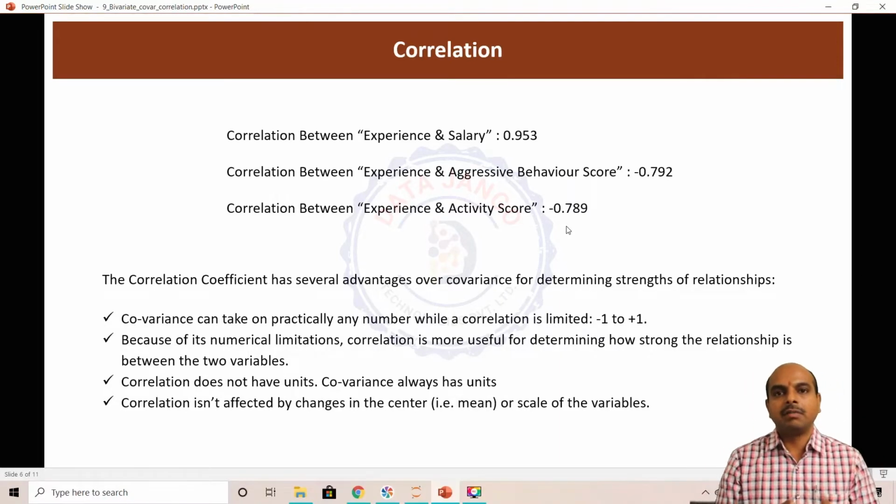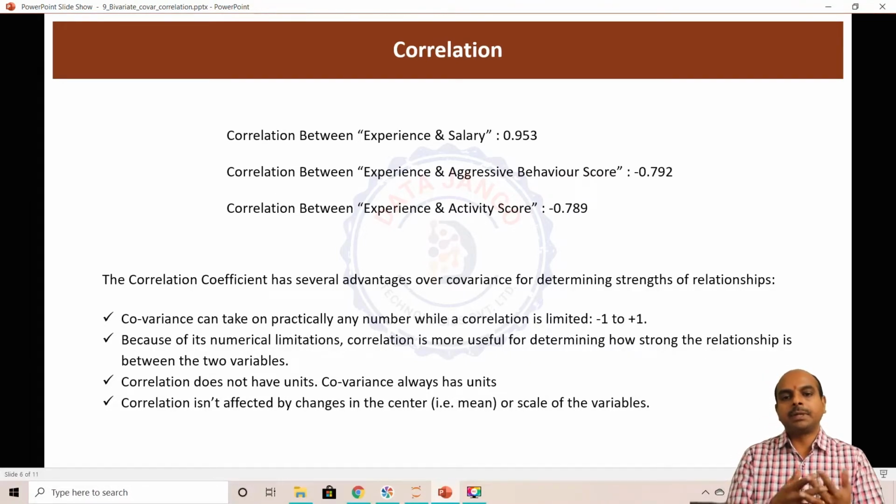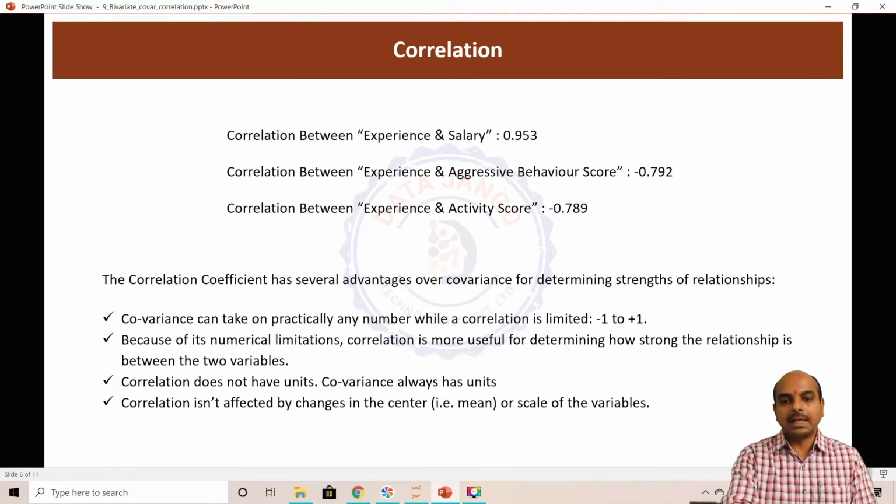That means with the experience growing, the person's aggressive behavior is definitely reducing. With the experience growing, the person's participation in different activities is also reducing. So you can clearly see the relationship with the numbers when you calculate correlation coefficient.